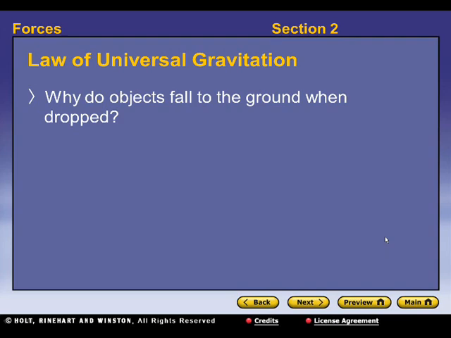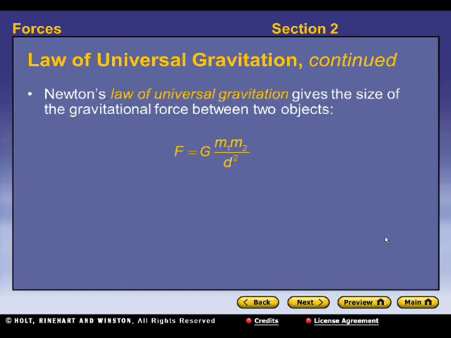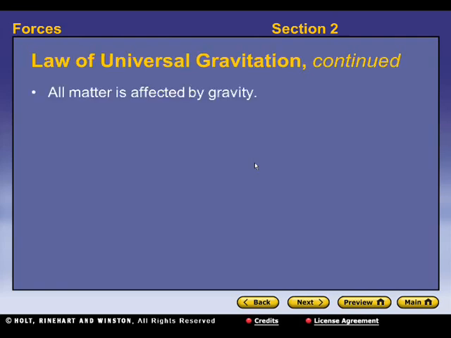Alright, so let's move along here. Law of universal gravitation. So why do objects fall to the ground when dropped? All objects in the universe attract each other through the force of gravity. So Newton's law of universal gravitation gives the size of the gravitational force between two objects. So you see here you have force F equals G, that's a gravitational constant, times the first mass times the second mass, so you have two masses involved, divided by the distance between them squared. So M1 and M2 are the masses of the two objects, D is the distance between the two. G is a constant, it's just a number that is always constant and it's always put in this equation.